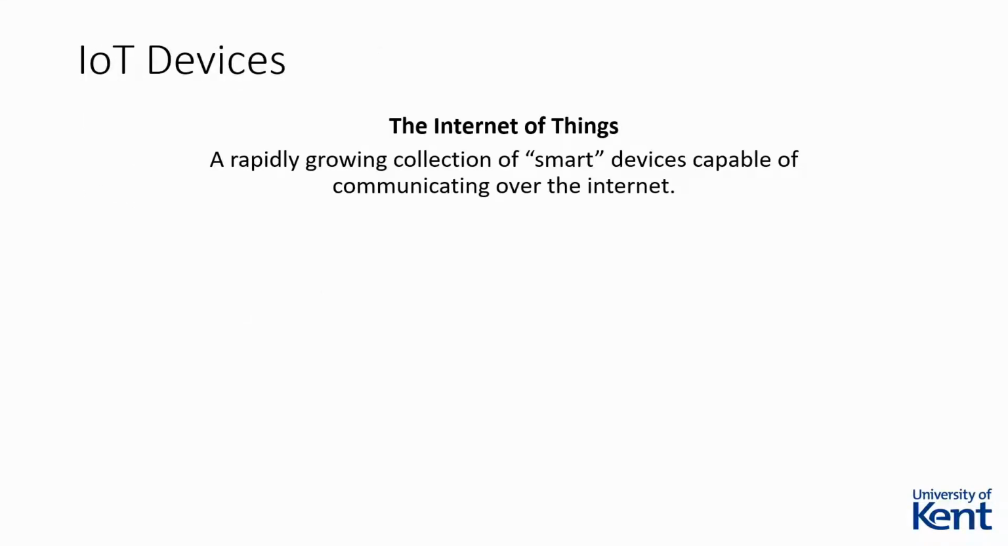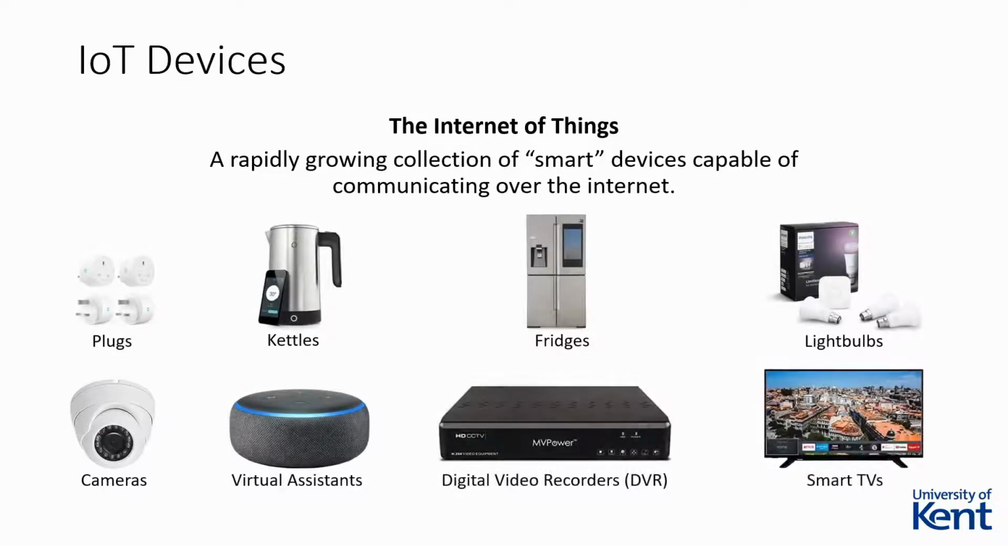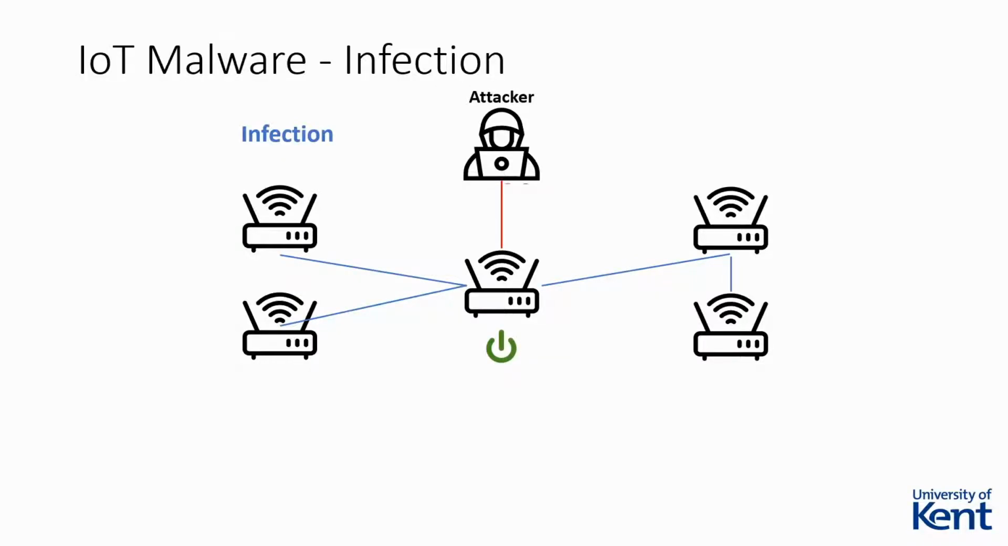The Internet of Things is a rapidly growing collection of smart devices capable of communicating over the Internet. Some examples of IoT devices include surveillance cameras, virtual assistants, DVRs, and smart TVs. While it can be argued that any device that can connect to the Internet could be considered an IoT device, in the context of this paper, we consider an IoT device an Internet-connected device with constrained capabilities designed to perform a predefined function. Many different families of IoT malware have already been produced, such as Mirai, IoTroop, and Bashlight.